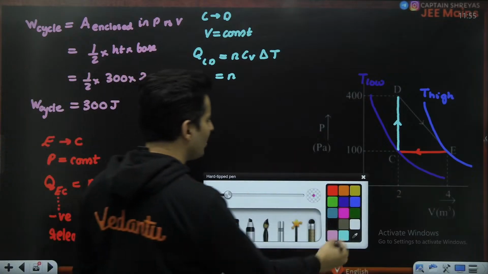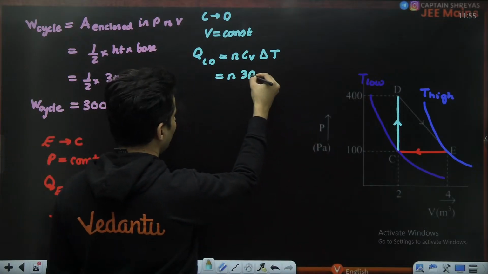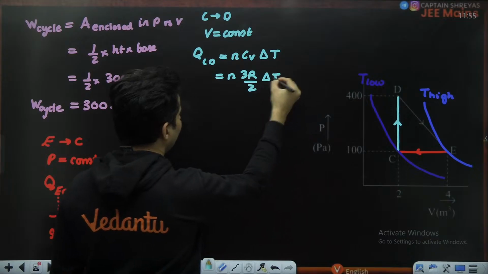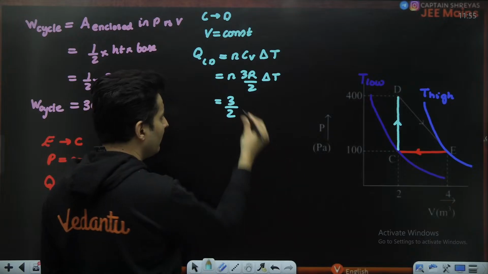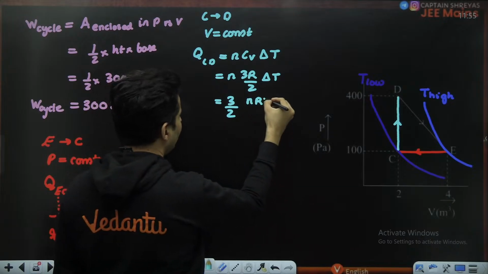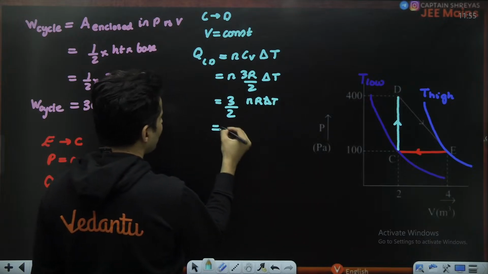So let's put the value of Cv over here, which is just going to be 3R by 2 into delta T. Okay, I have an idea now. The number of moles is not given, so I'll just put nR delta T over here. So think about it.